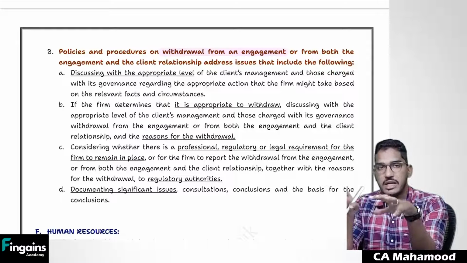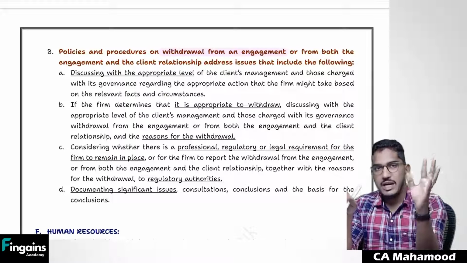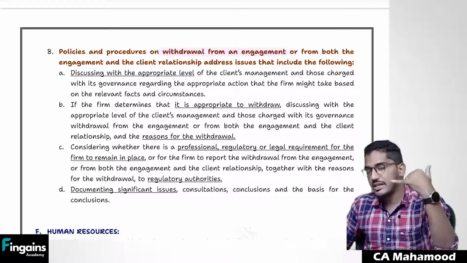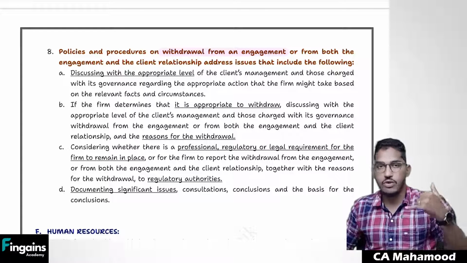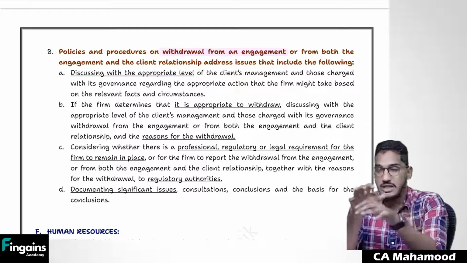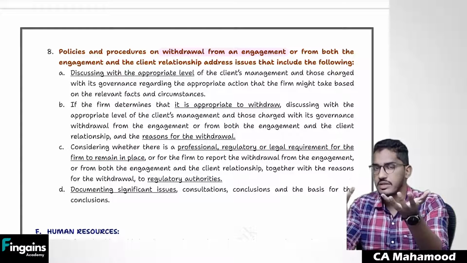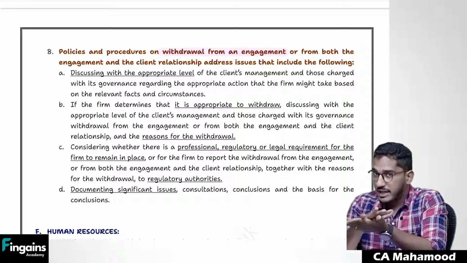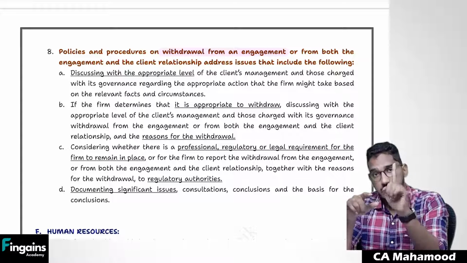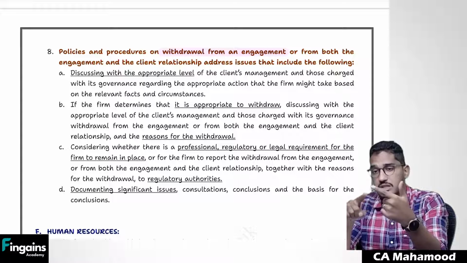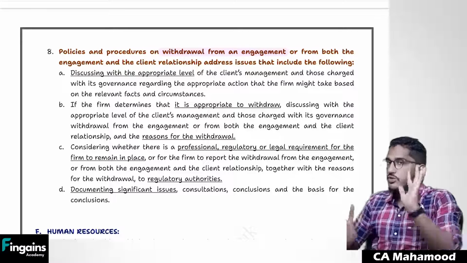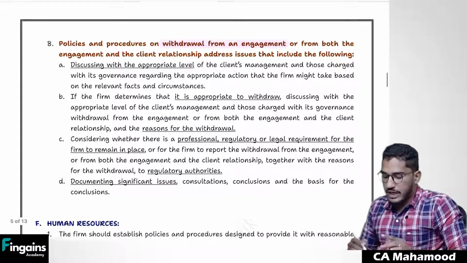If you are withdrawing from the engagement, then also follow some protocol. It is not like you just call the client and say, hey client, get lost, you are a dirty fellow, I don't want to work for you anymore. Can you do that? Is that acceptable? No. We are all professionals, right? So when we accept the engagement, we are so professional. If because of unavoidable circumstances you have to withdraw from the engagement, then also follow some protocol. Sir, what protocol do I have to follow?